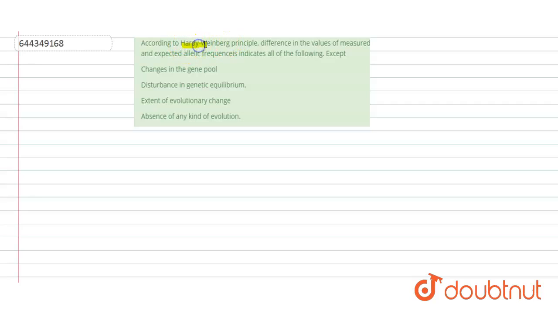Hello students, have a look at the question. The question is: according to the Hardy-Weinberg principle, difference in the values of measured and expected allelic frequencies indicates all of the following except. Options are: change in gene pool, disturbance in genetic equilibrium, extent of evolutionary change, absence of any kind of evolution. So firstly we will see the Hardy-Weinberg principle.